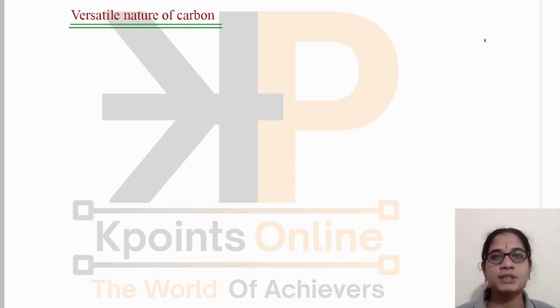Students, in the previous session we discussed the nature of bonding in carbon, and we also learned how to draw the electron dot structure for covalent compounds. In this session, we are going to understand the versatile nature of carbon, which results in the formation of a large number of compounds of carbon. We will also discuss the different classes of carbon compounds.